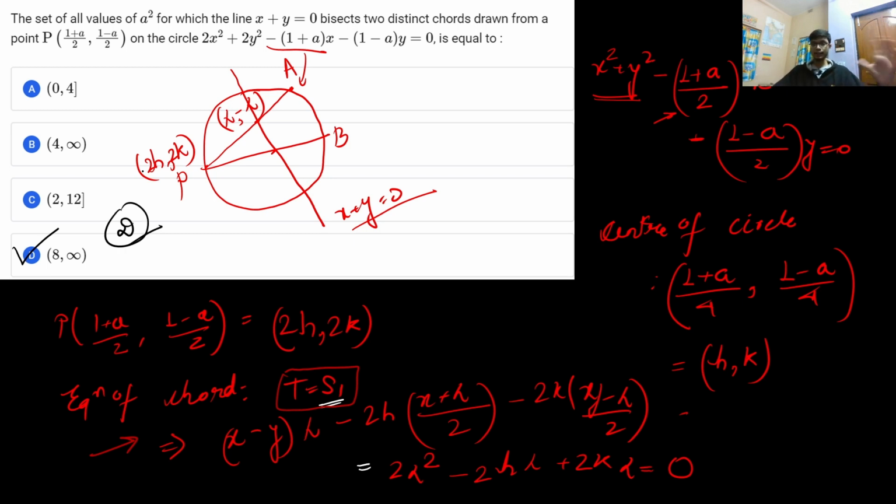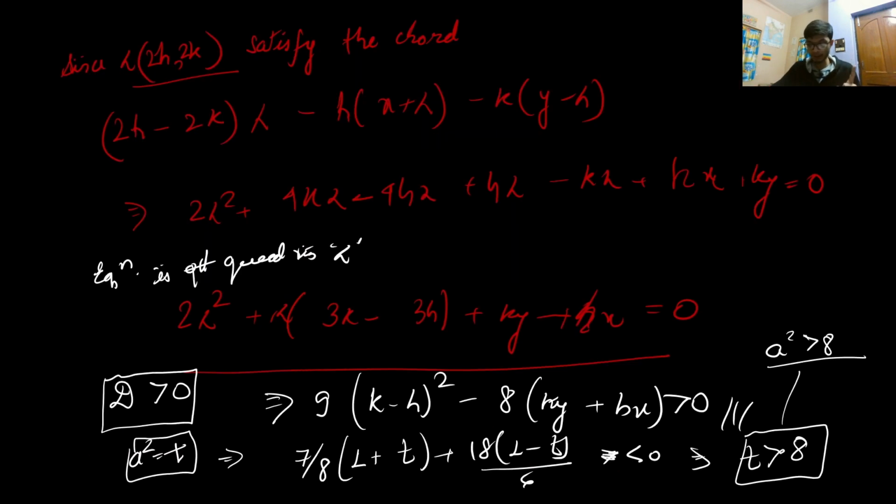So this is a very lengthy problem. After you get the equation of the chord with a given midpoint, you put in the value, and then you get a quadratic in lambda. For lambda there will be two points yielding two real roots, which is only possible when the discriminant is greater than 0. That's how you need to proceed for this problem. I hope this problem is clear. This is a very important type of problem that you must prepare for your JEE Mains examination.